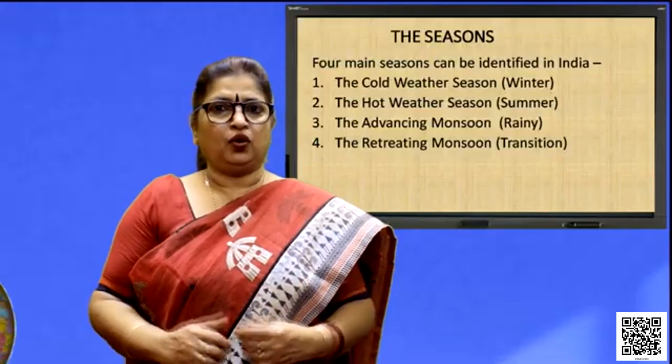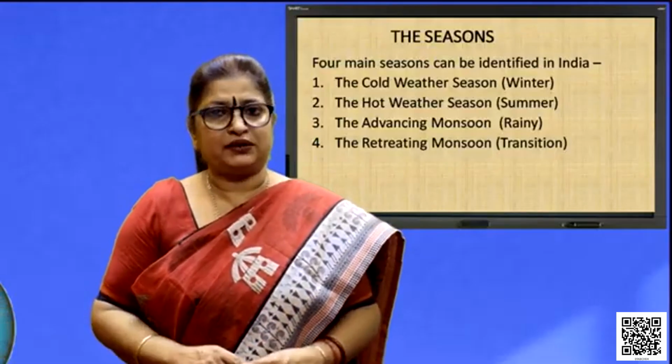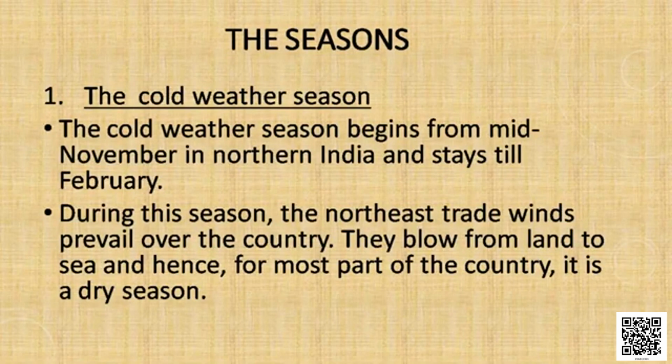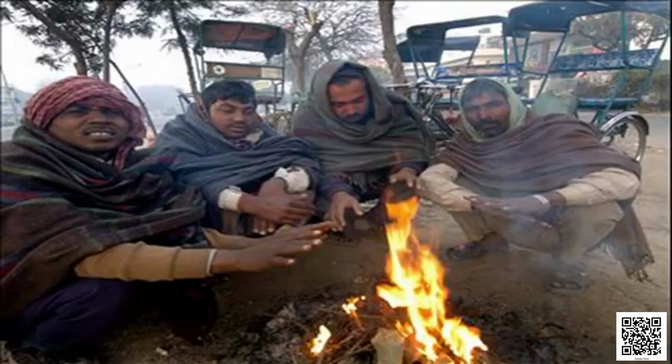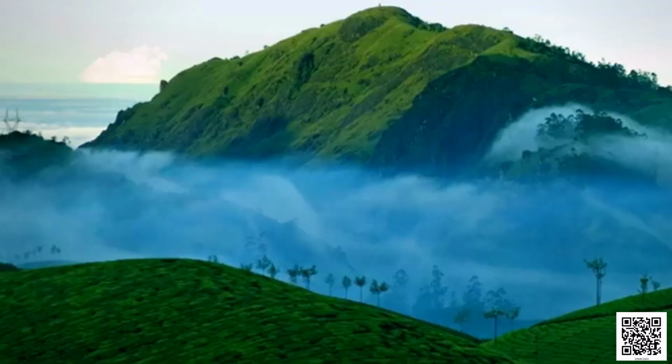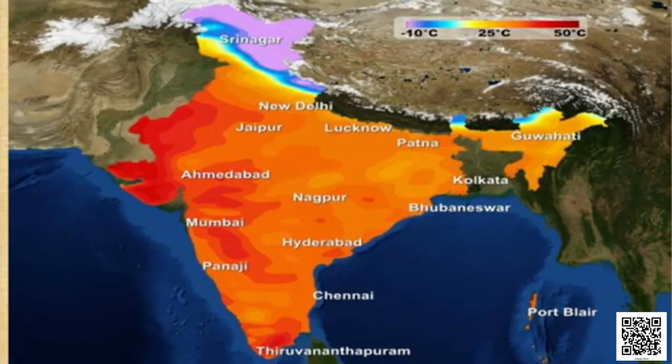Let's find out what is there in the cold weather season. The cold weather season starts from mid-November in northern India and lasts till February. You know students, December and January are the coldest months of the year, mostly in the northern part of our country. During winter, when it is 25 degrees in Chennai, it is around 15 degrees centigrade in the northern plain.